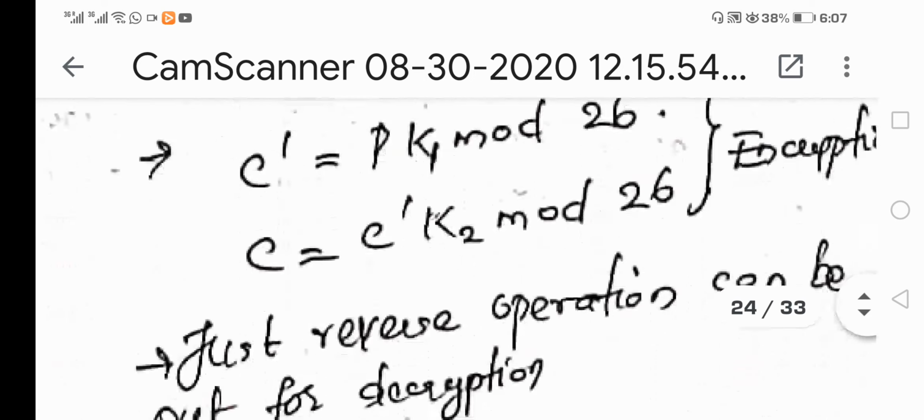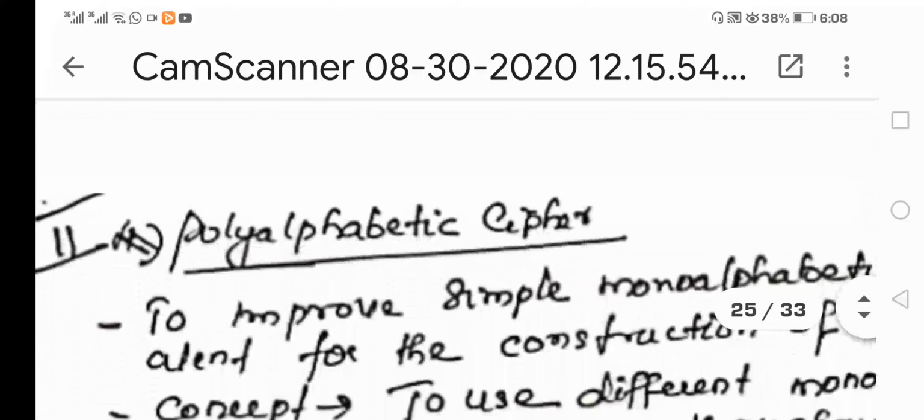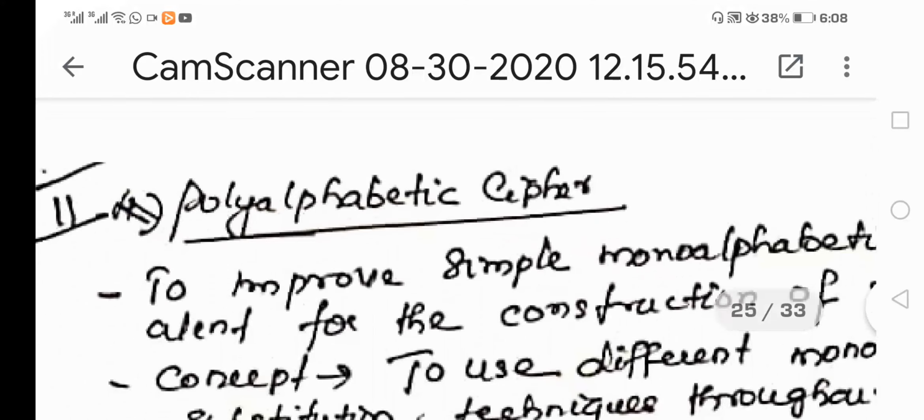Okay, so these are the various types of ciphers, and mainly these are the various types of monoalphabetic ciphers. That means the ciphers which focus on each and every letter of the plain text message individually. What monoalphabetic ciphers have we studied so far? Caesar cipher, simple monoalphabetic cipher, multiplicative cipher, and finally affine cipher. So these are the various monoalphabetic ciphers.